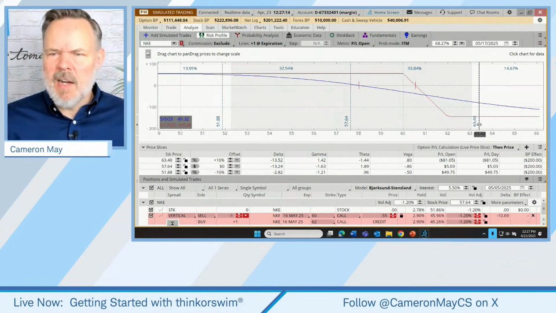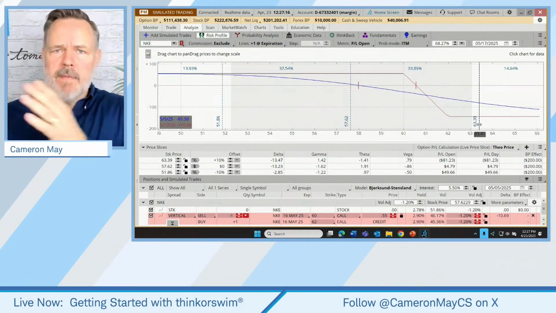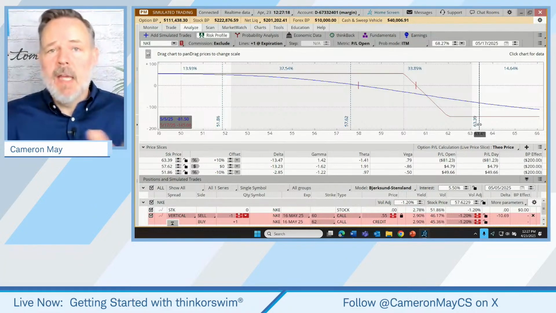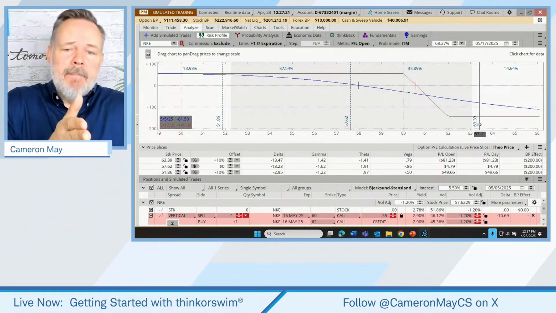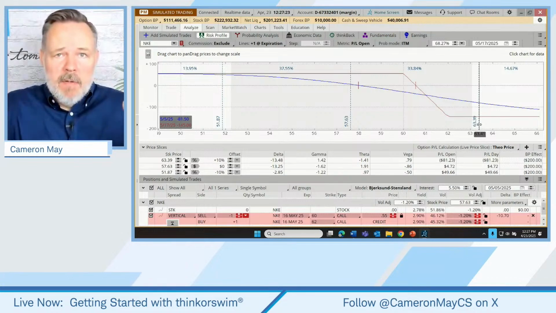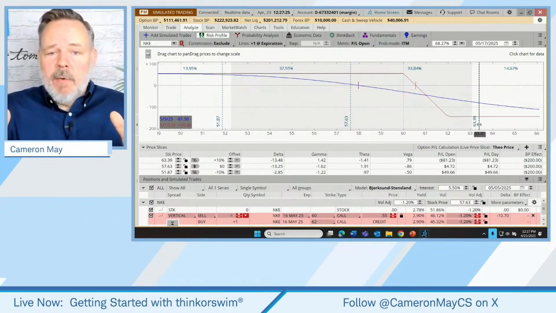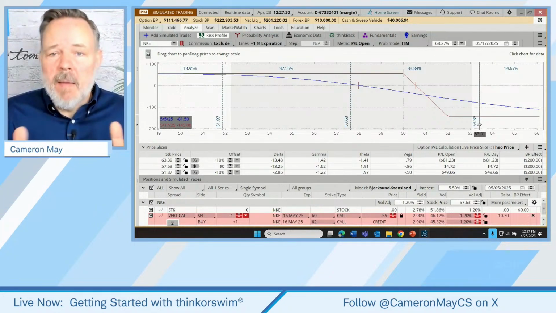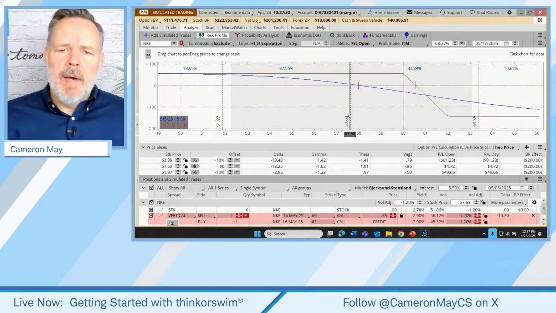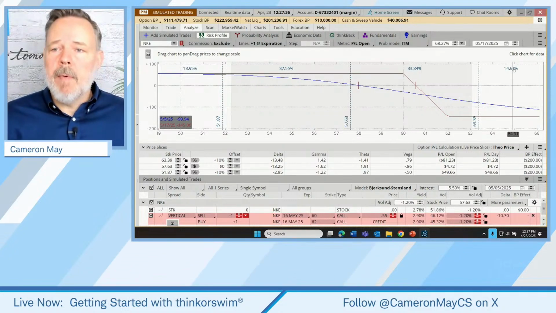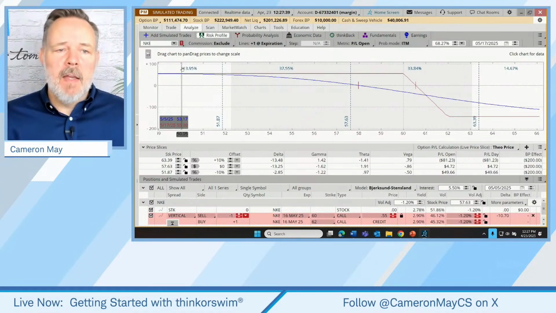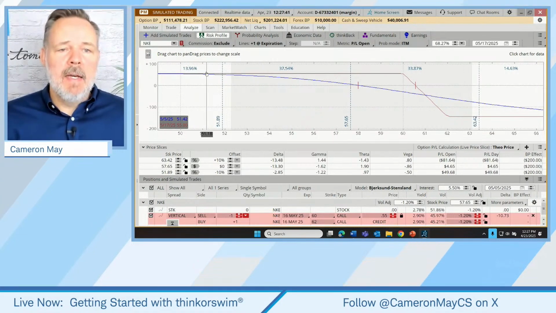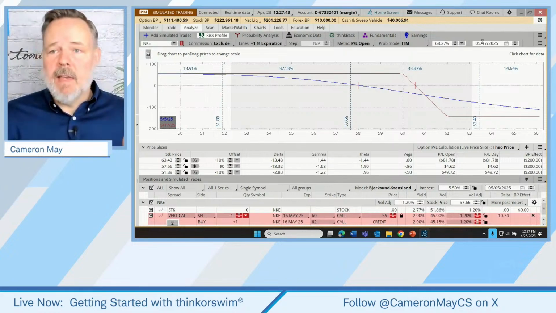And if you're wondering, isn't that kind of random? Do I care if the stock is 10% above or below the price? Yeah, that's okay. Those are just sort of convenient place markers. Most commonly, the trader will start to move these slices around to areas that are more important to them and to their trade. But associated with those slices are these percentages. These are probabilities that the stock is going to land on a given date. In this case, it's this date, May 17th,